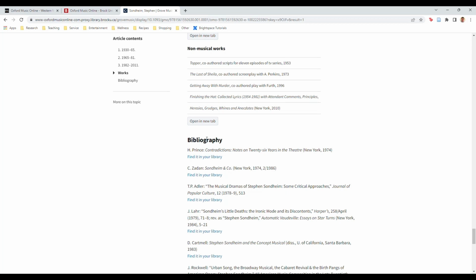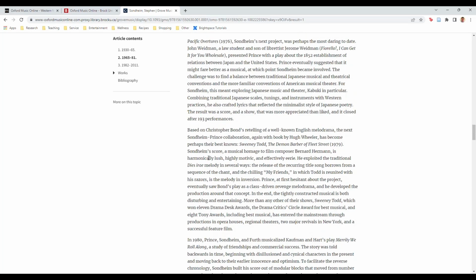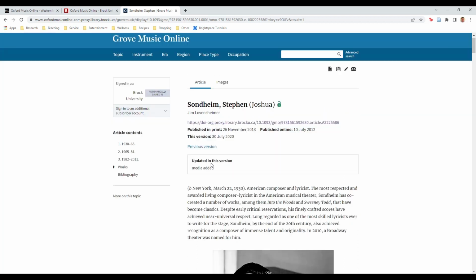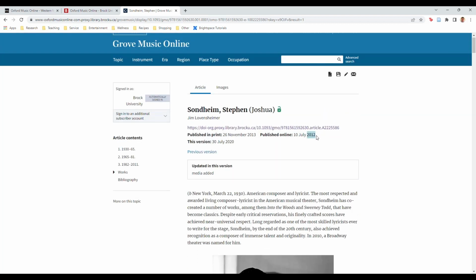That's not to say that these sources aren't good, it's just to say that they may not be the most up-to-date sources. If you scroll back up to the top, you can see when the article was published. This article was originally published in 2012, but there was some sort of an update in 2020.